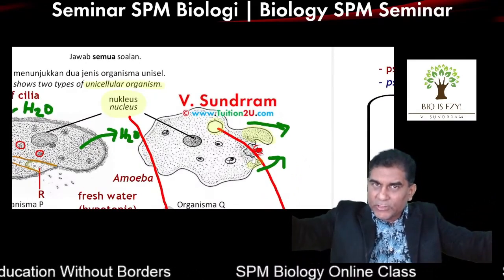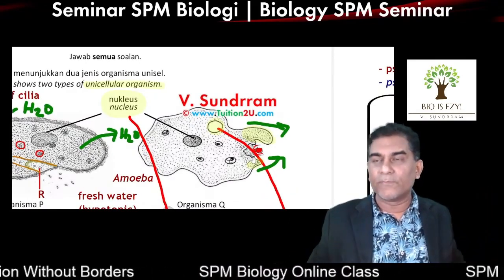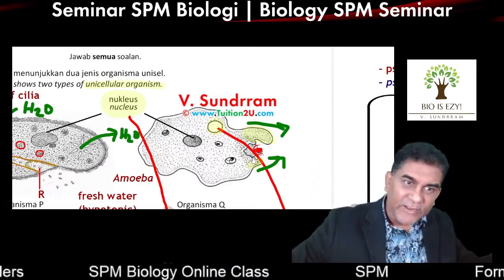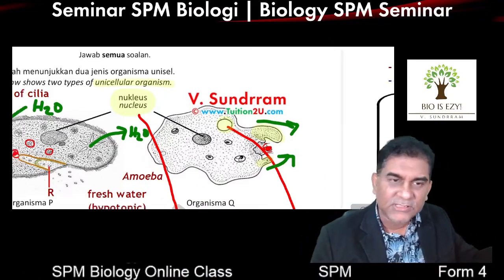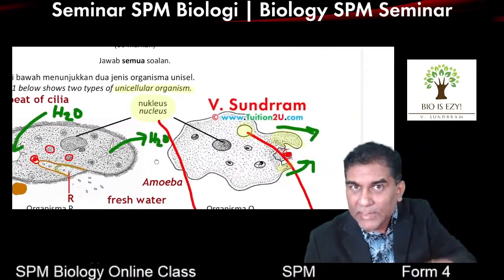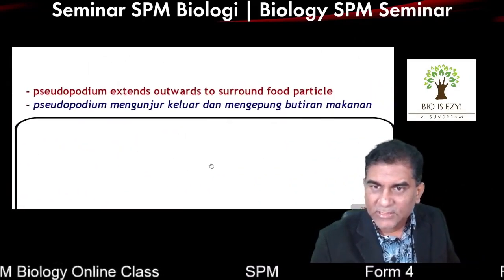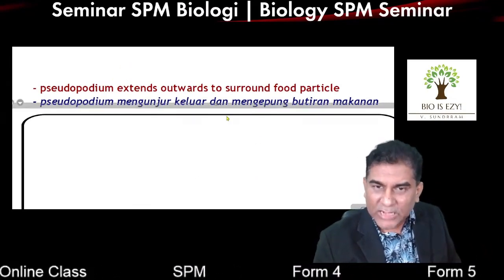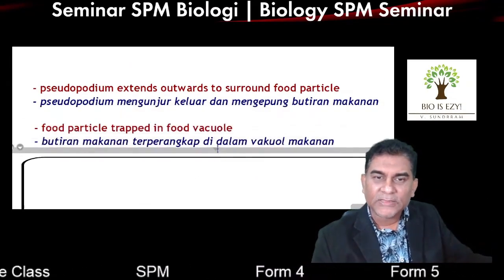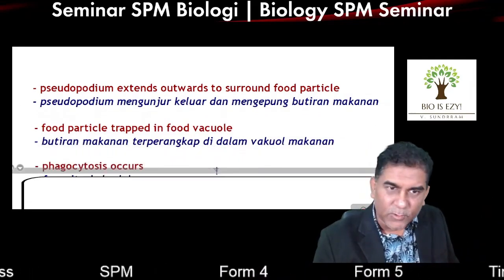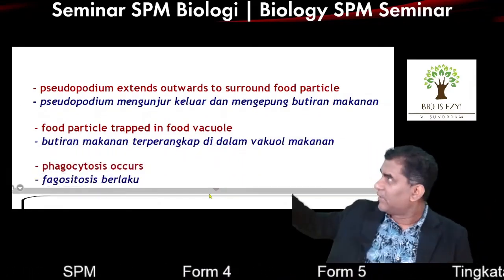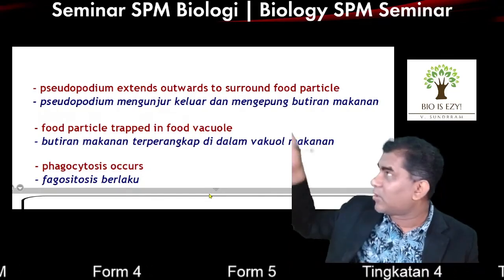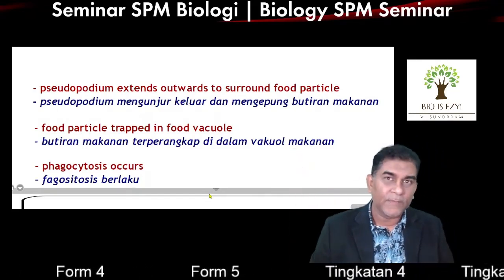If the question asks you how they move, how they eat, the answer is by extending out Pseudopodium. If it's Paramecium, it's about cilia. If it's Amoeba, it's about Pseudopodium. Here are the 3 sentences that you can use to answer the question. Pseudopodium extends outward to surround the food particle. The food particle is trapped in a food vacuole. The process is called phagocytosis. 3 marks. Most probably in the exam, they give you only 2 marks. So any 2 out of these 3 should be enough for you to answer the question.